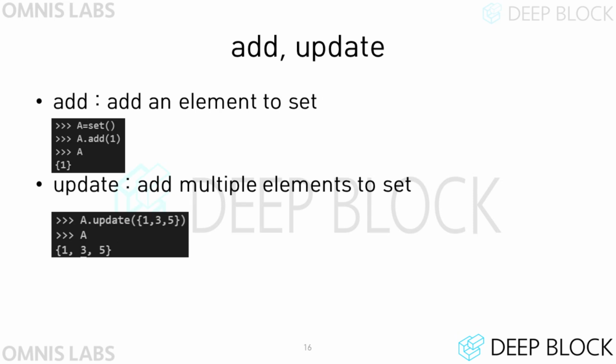To add a new element to a set, you can use the add method. For example, as shown in the slide, if you create a set A, you can add 1 to the set A through the code a.add(1). And when you want to add multiple values to a set, you can use the method called update.